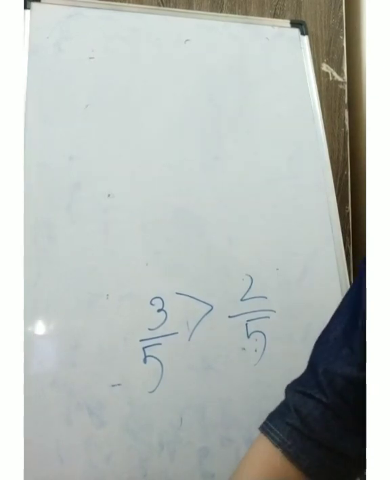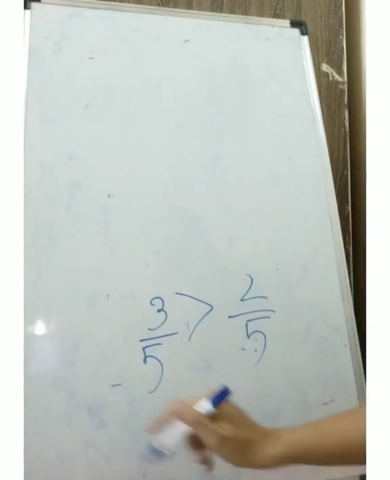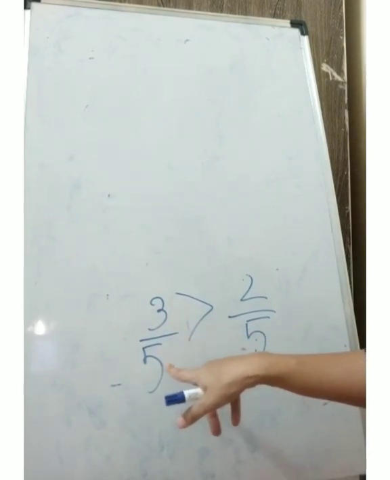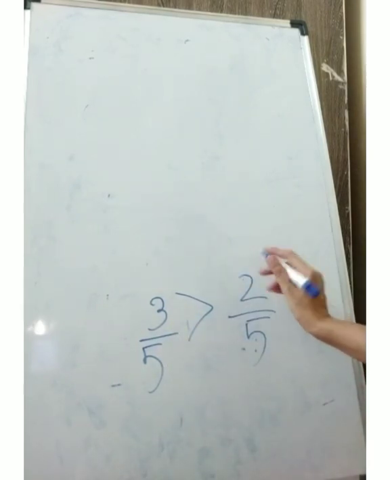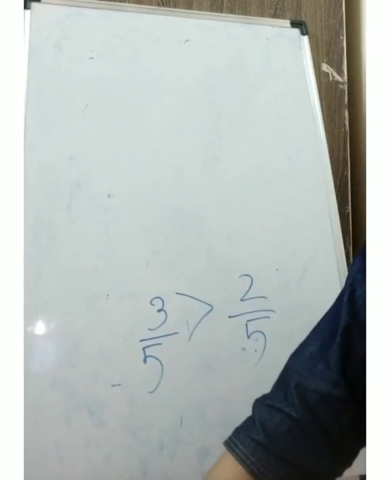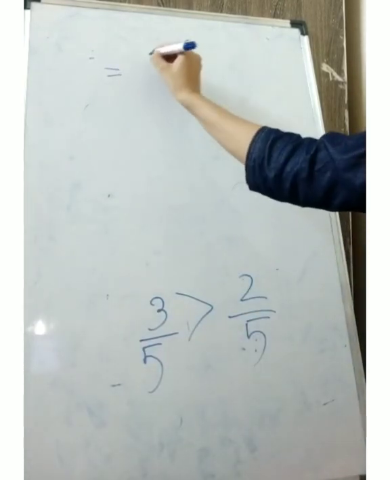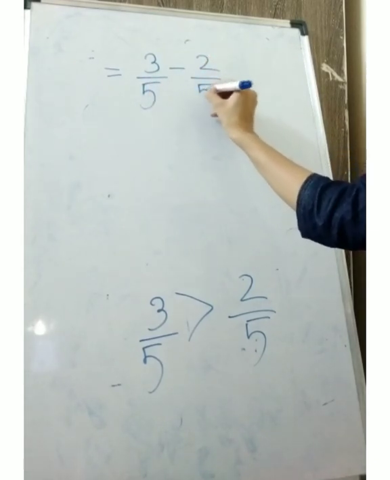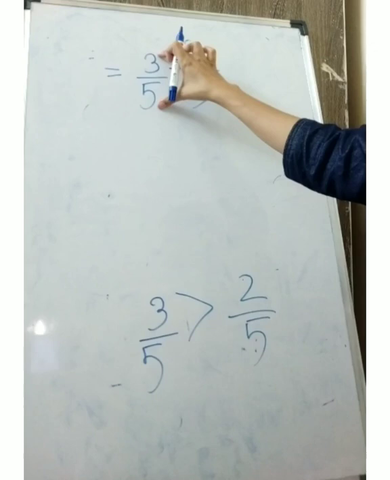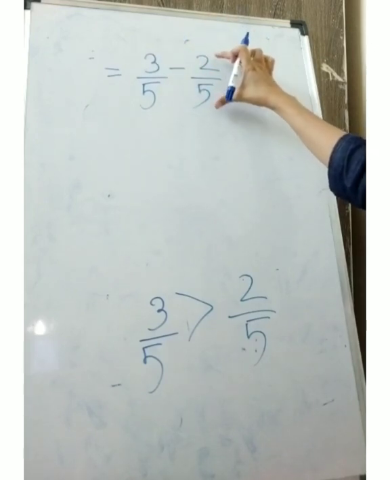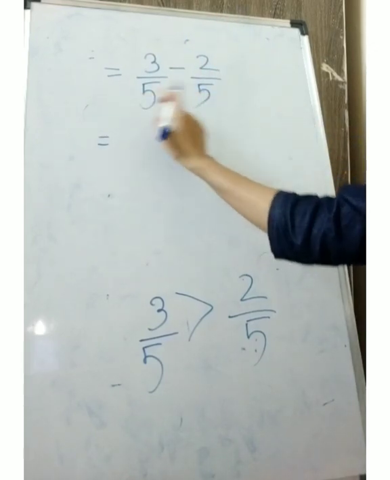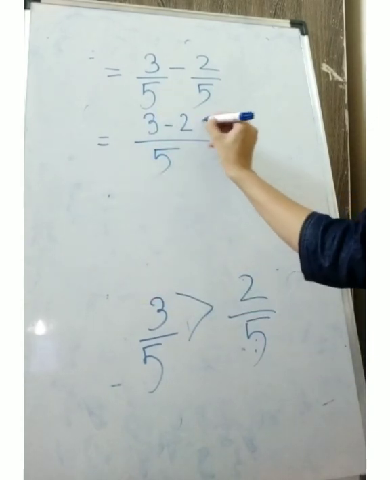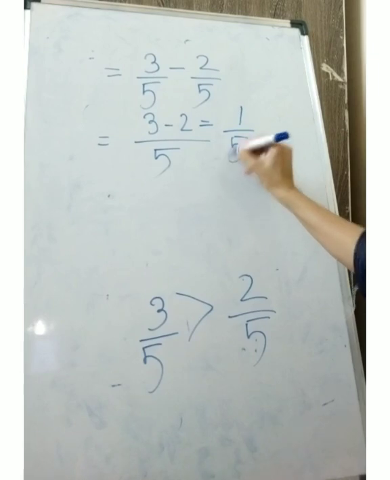One more thing, in the question they have asked by how much. Now we know that Ritu has eaten more than Somu. And at the last in the question they have asked by how much. So we will do 3 upon 5 minus 2 upon 5, the part eaten by Ritu minus the part eaten by Somu. Now 5 and 5 are the same, so we will take one common 5. So 3 minus 2 is 1 upon 5.